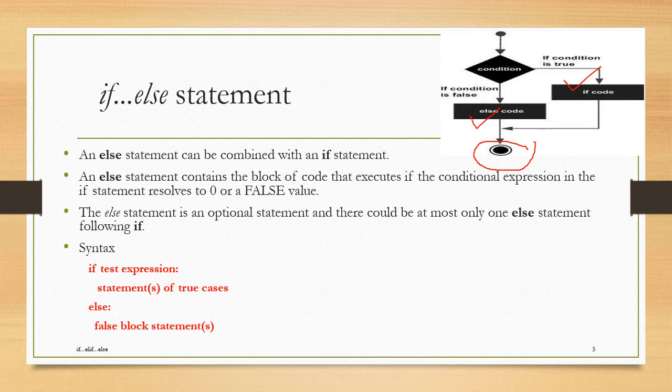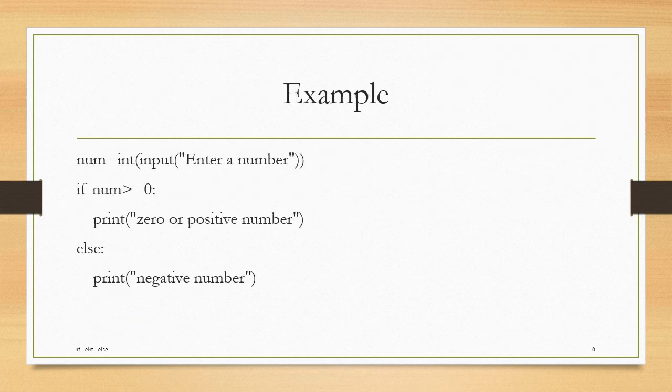Now we can see an example. Here also the user is asked to enter an input and we are checking two conditions. If the number is greater than or equal to 0, the syntax is if, test expression, and there should be a colon. This colon is very important in Python. If the number is greater than or equal to 0, we are printing the message 0 or positive number. If the user inputs some other number which is less than 0, the message displayed will be negative number.